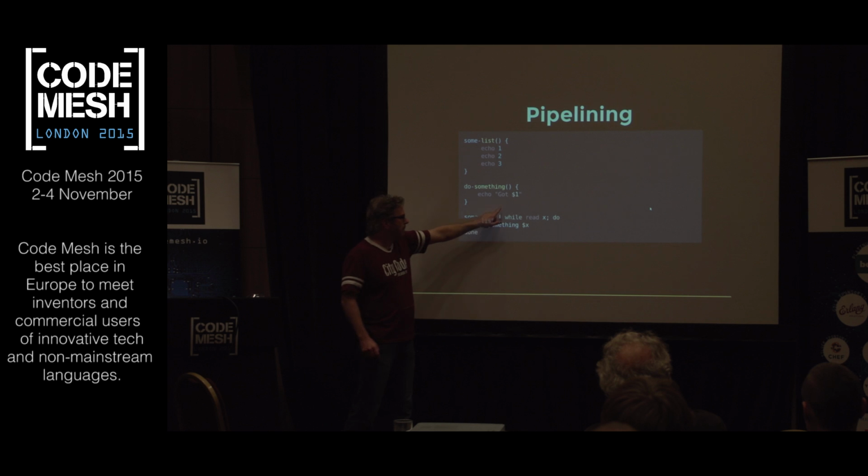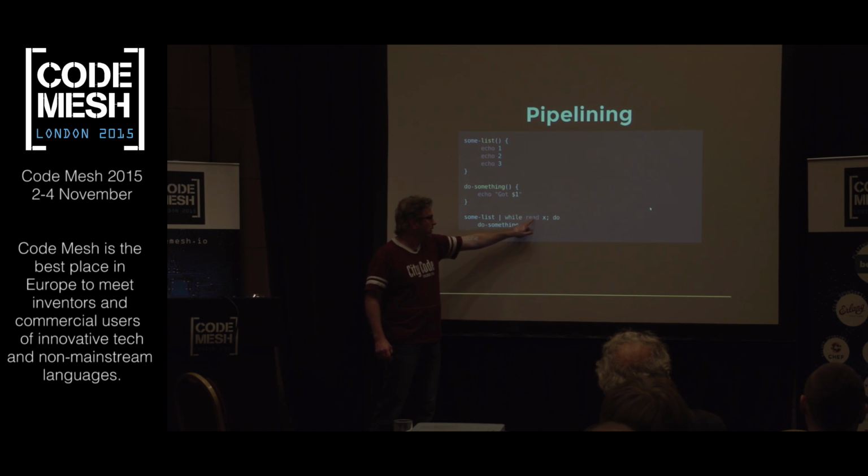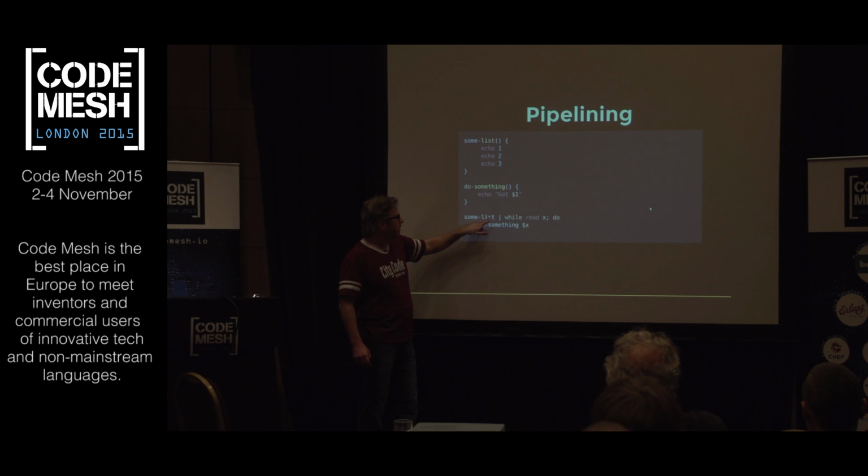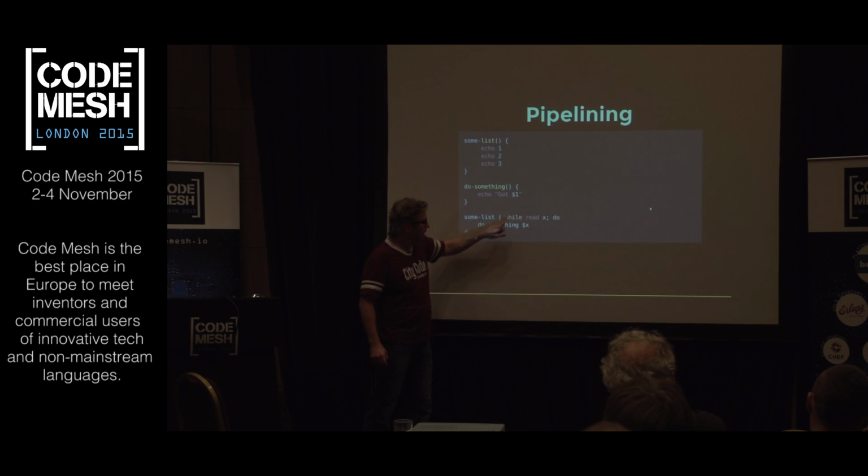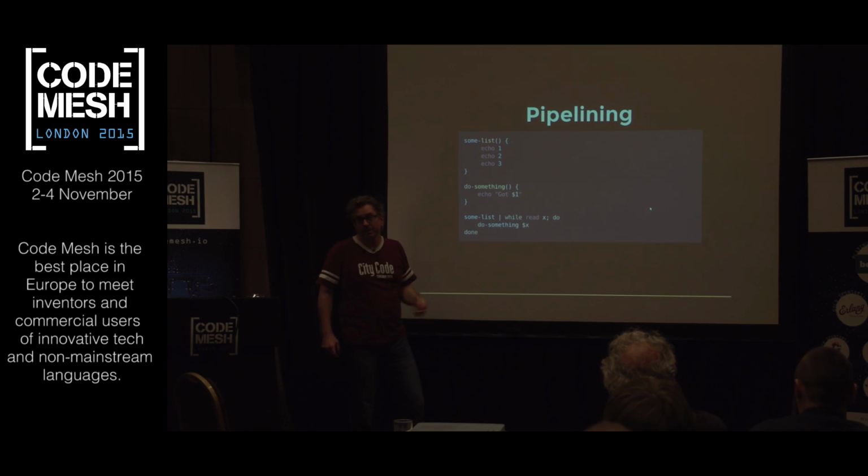So I'm going to call SUMList. I'm going to pipe that. I actually wish this feature was in more languages. It's very nice. I'm going to pipe this in to use read, which is going to read a line and assign that to variable x, and then I can do something with x. And in this case, my generator of values is just echoing lines. Now that gets enumerated here, so each one of these is going to read off of that until it gets to the end of the file, and that's going to stop. Then I'm just doing something with that. That's a nice pattern, and you can use that very easily and elegantly.